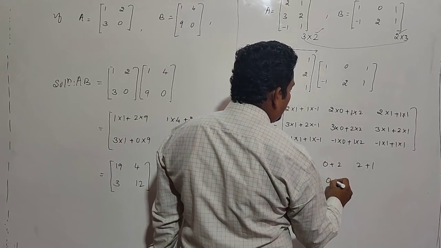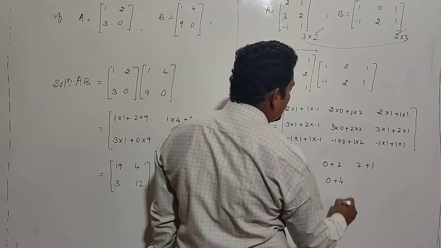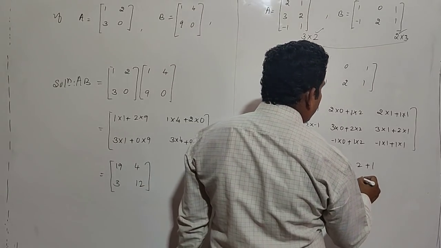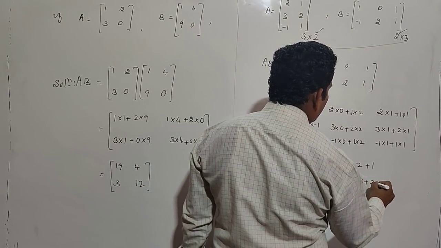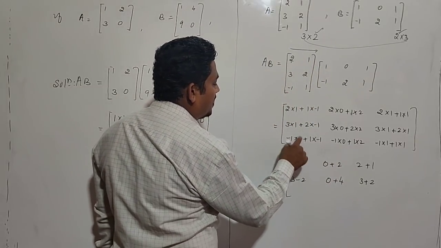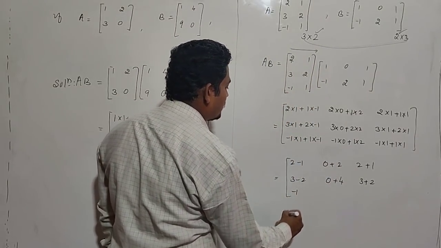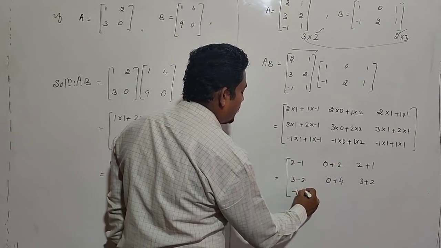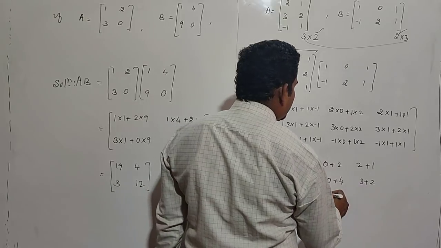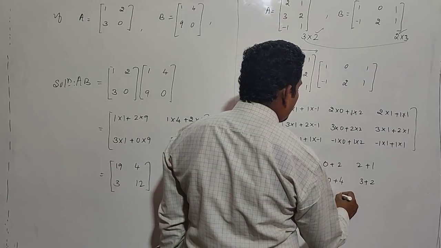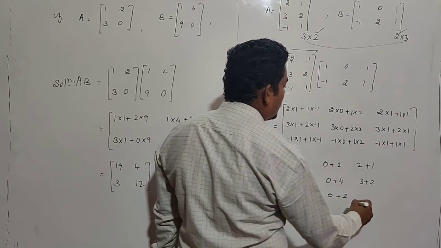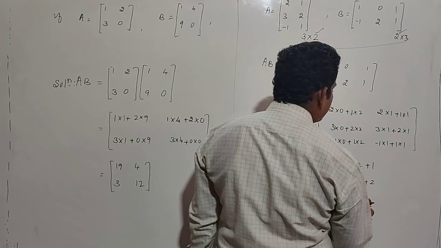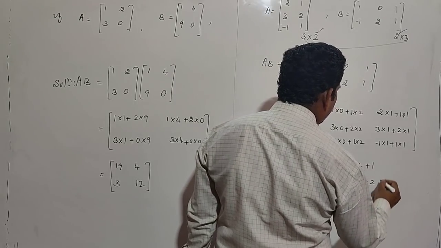After that, 3 into 0 is 0, plus 2 into 2 is 4. Next, 3 into 1 is 3 plus 2 into 1 is 2. Minus 1 into plus 1 is minus 1, and 1 into minus 1 is minus 1. Minus 1 into 0 is 0, plus 1 into 2 is 2. Minus 1 into plus 1 is minus 1, plus 1.